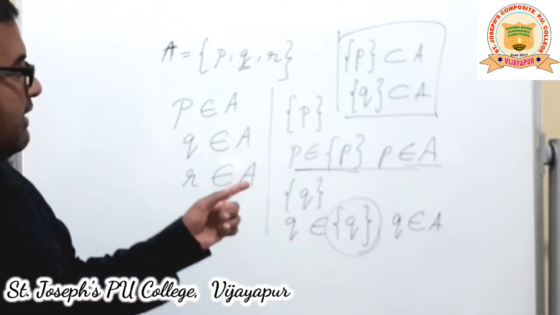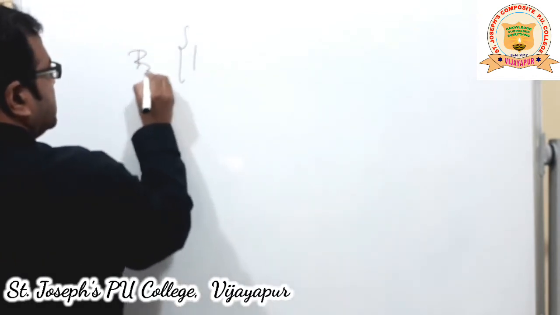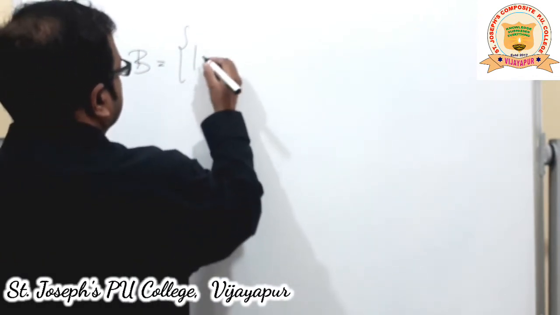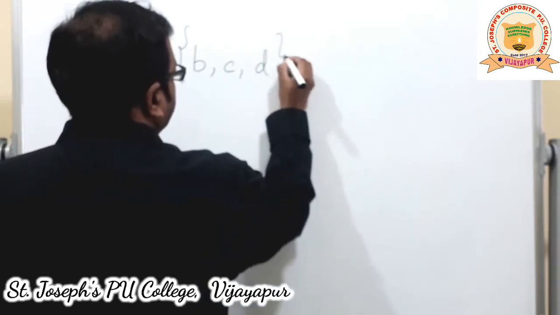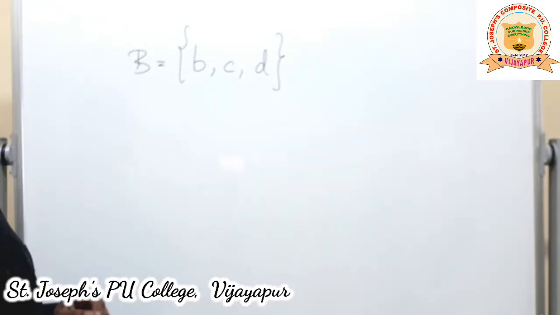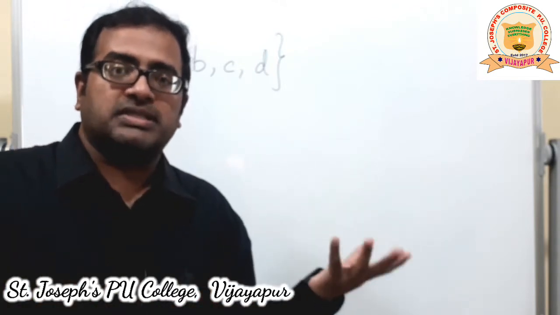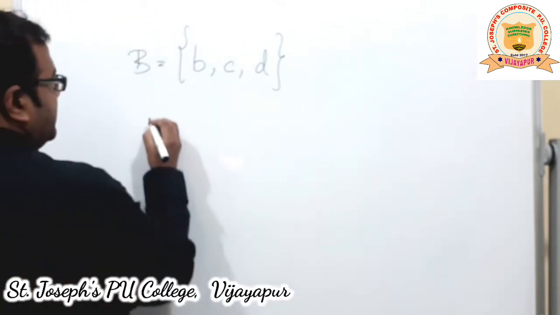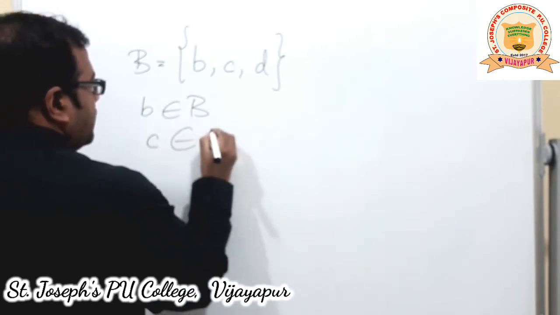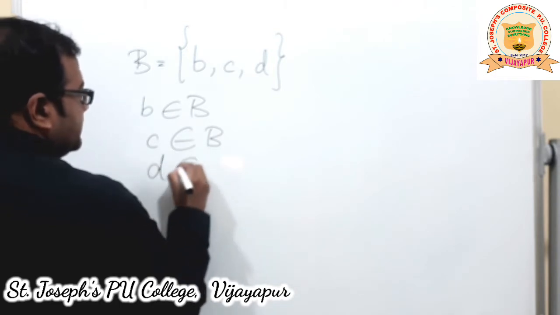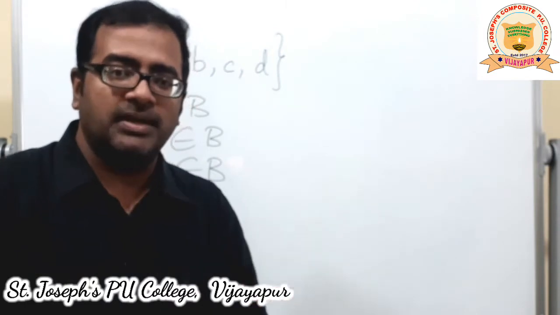Now, let us have a look at a few more examples. Let me call this set B. B contains maybe b, c and d. Now, let us try to see what the elements are and what the possible subsets are. So, elements: b belongs to B, c belongs to B and d belongs to B. These are the three elements in that set.